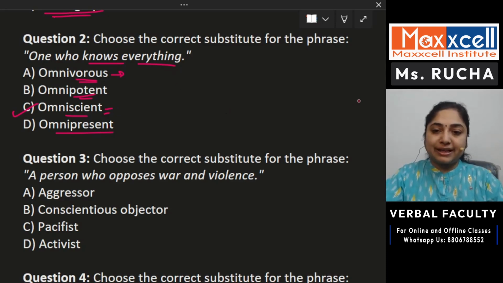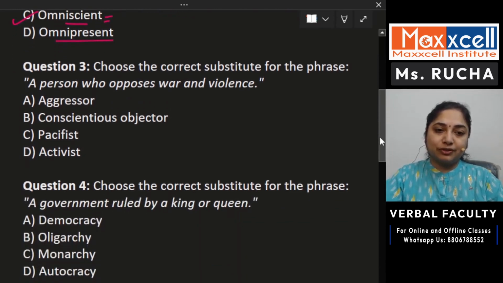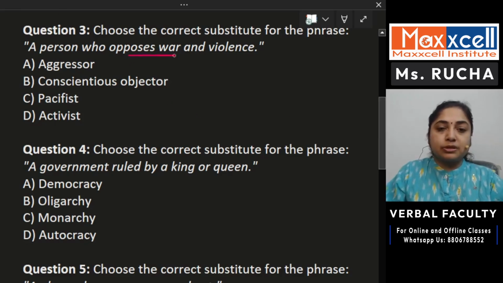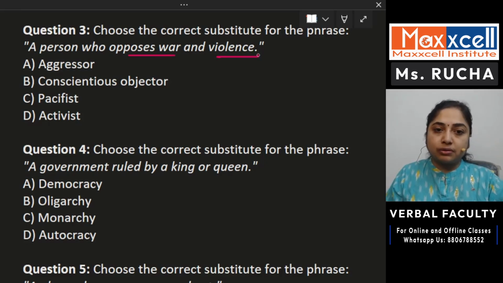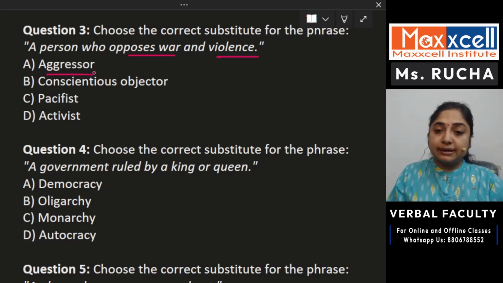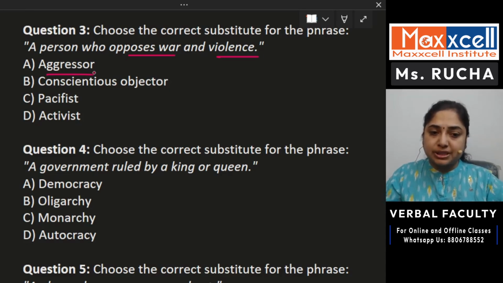Okay, let's move ahead and choose the next substitute for the given phrase. Next phrase is a person who opposes war and violence. Somebody who is not in favor of war and violence. Aggressor. Now, who is aggressor? Aggressor is actually maybe some nation that is exactly opposite, not against the war, but somebody who is initiating war, initiating all the disturbances. That nation is called an aggressor.